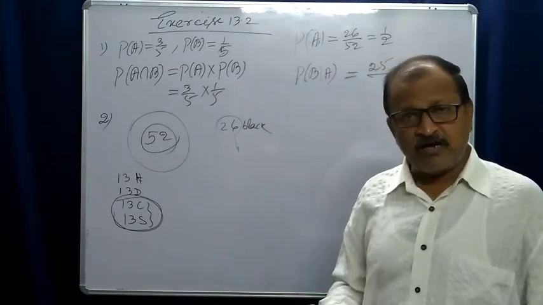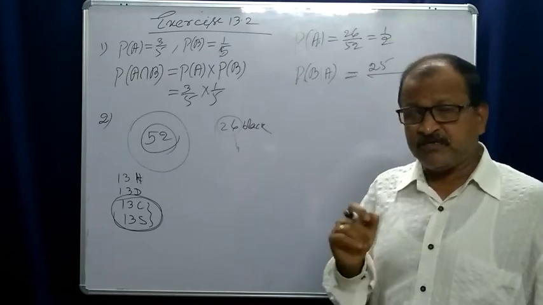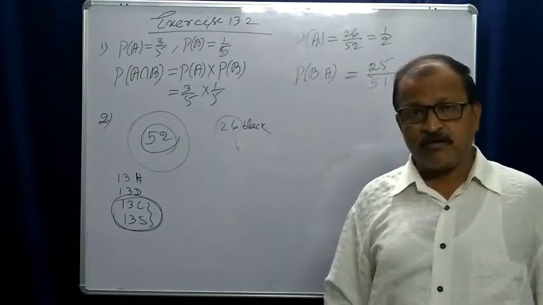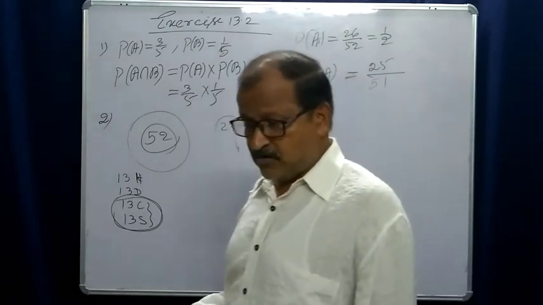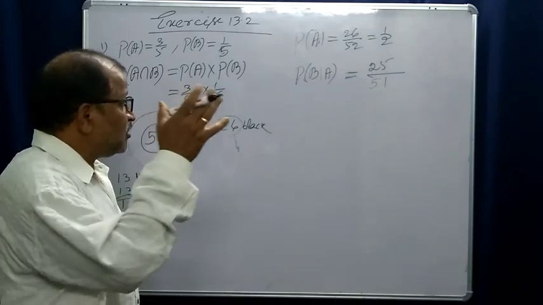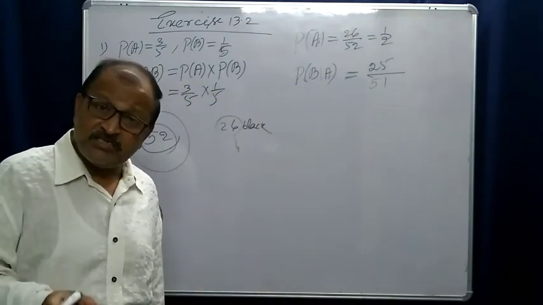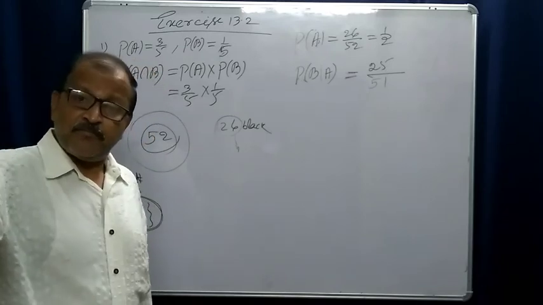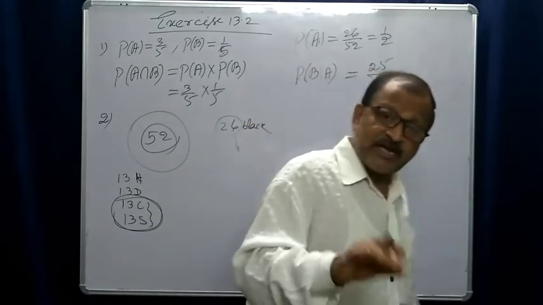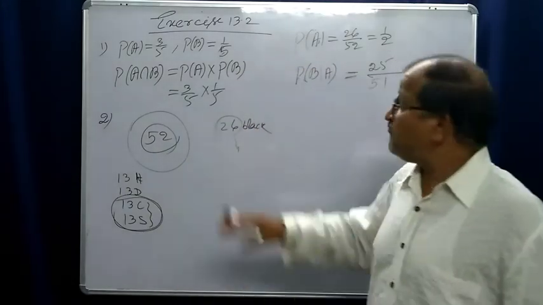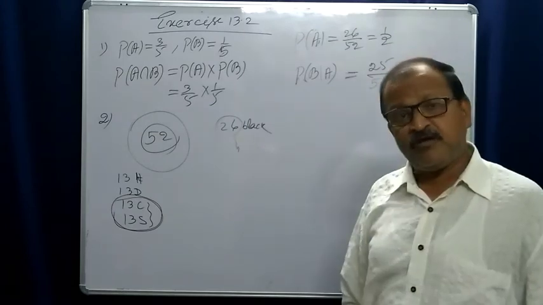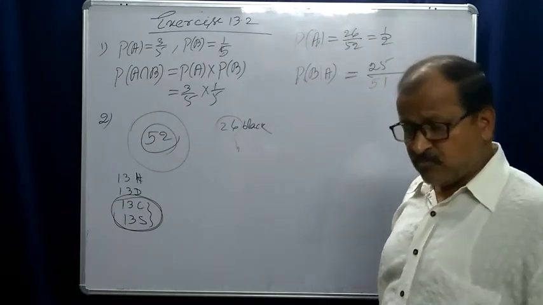For the second draw, there are only 51 cards, out of which 25 are black. So the probability of getting a black card in the second draw, provided that the first card is black, is 25 by 51.